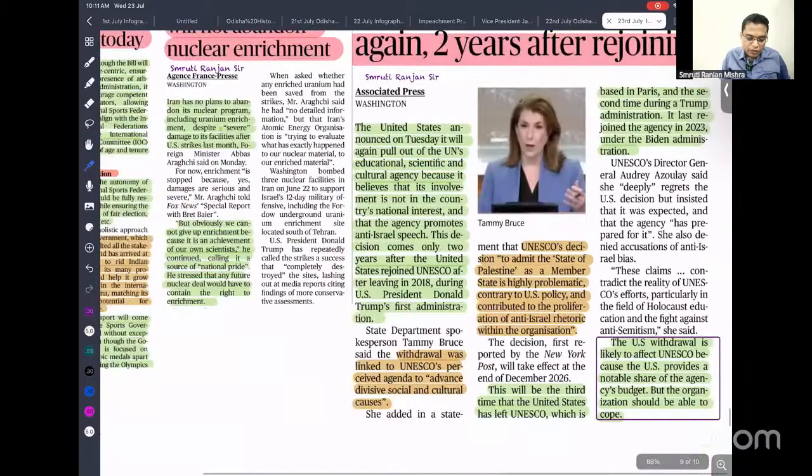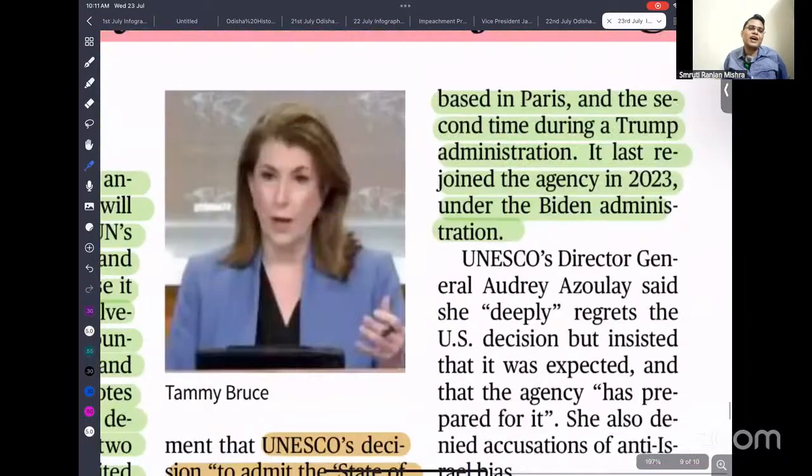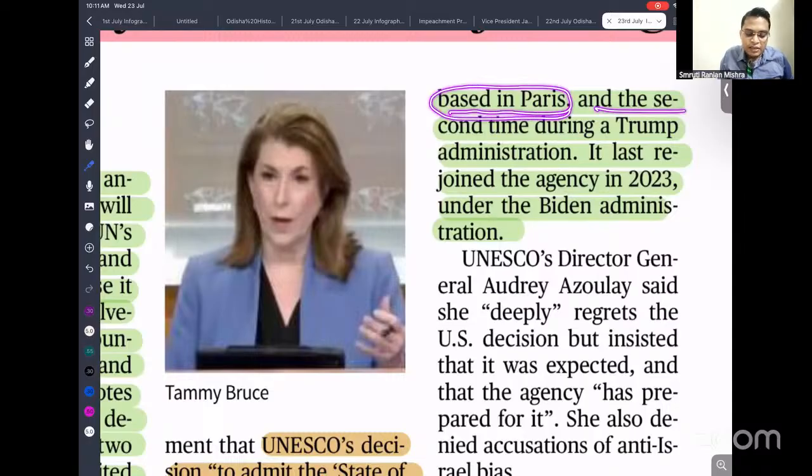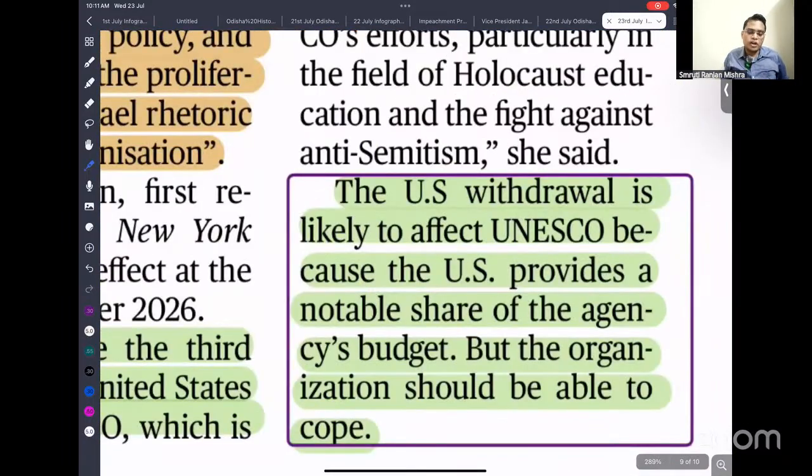Okay, so this will be the third time the USA has left UNESCO. This is not the first time. You can understand why under Donald Trump they are against the global order. They are trying to impose their unilateral action throughout the world. Its headquarters is located in Paris. The second time was during the Trump administration, and it rejoined in 2023 under Joe Biden. So what is the impact of the USA's withdrawal? UNESCO gets a significant amount of funding from the USA. If the USA is withdrawing from UNESCO, they might face a funding problem.